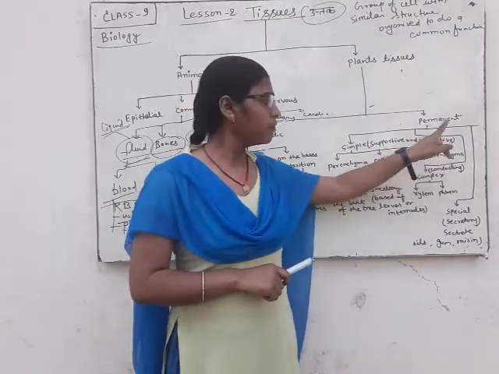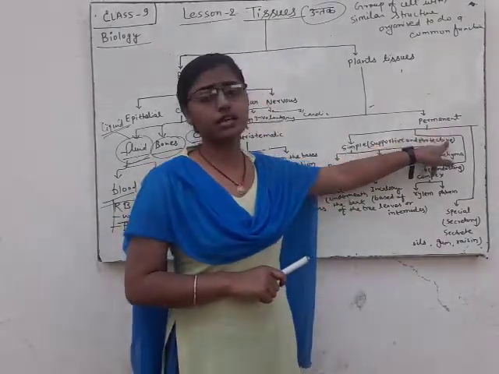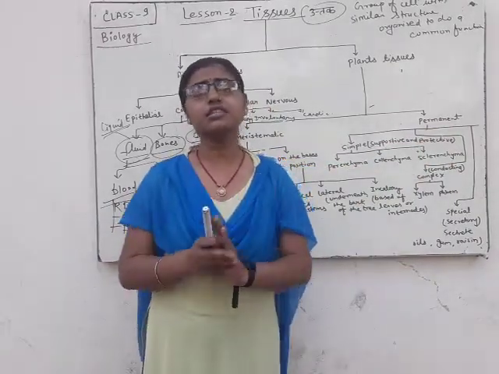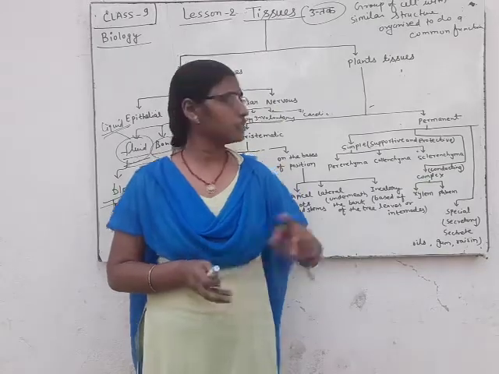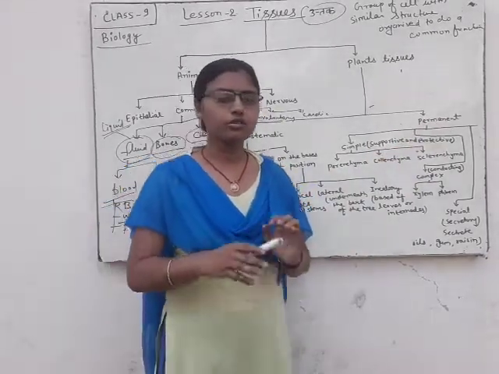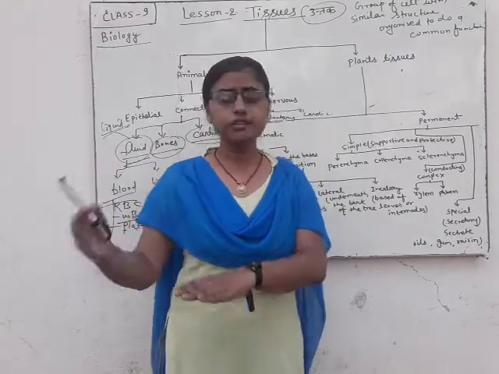Why? Because permanent tissue lost their capacity for development.